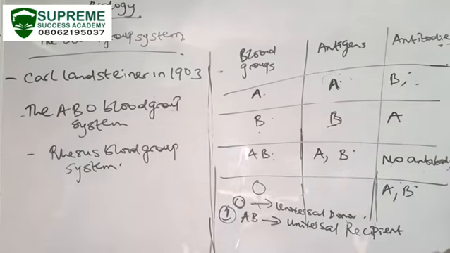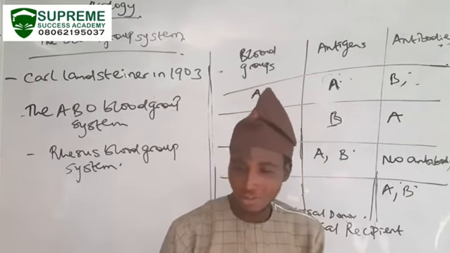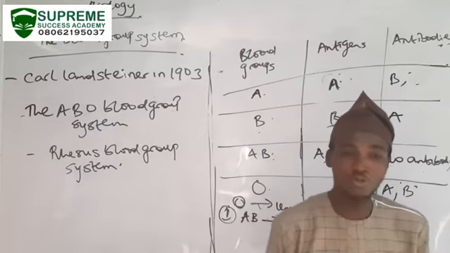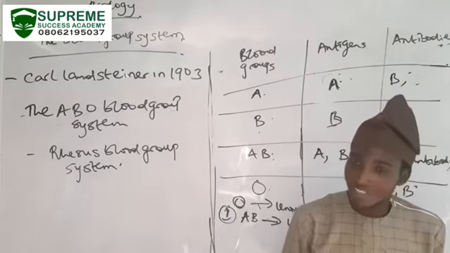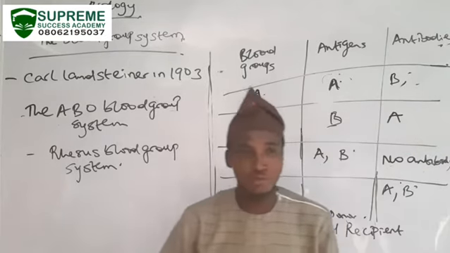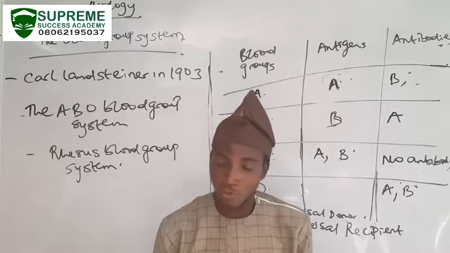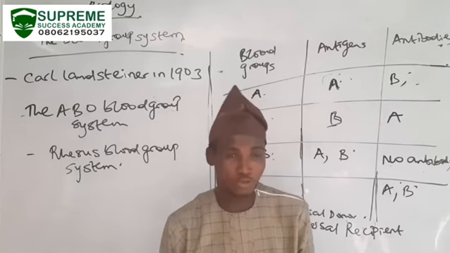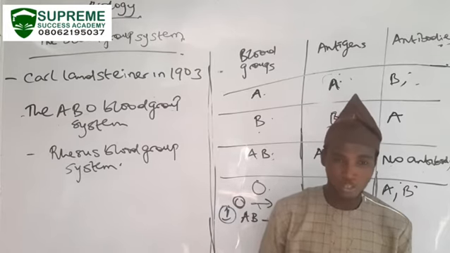If you have not understood that, we are going to do what we call the blood group pairing. For people, when you get into the hospital and you want to know who are those persons that can donate blood to you, these are important things you need to be able to analyze. These are questions you need to ask yourself to know people who are capable of donating blood to you, and people who are incapable of donating blood to you.